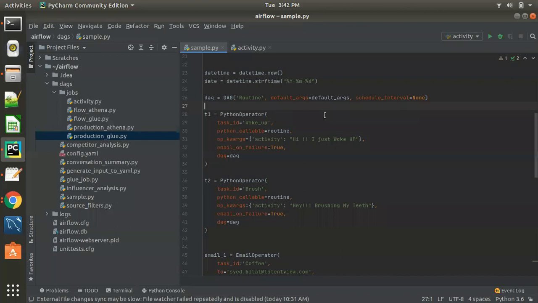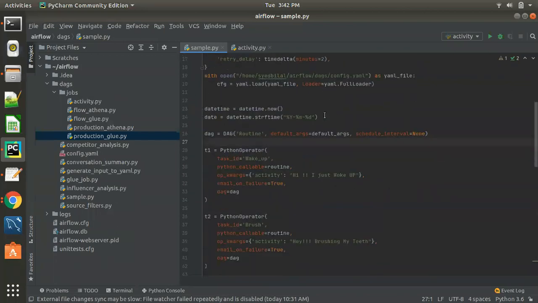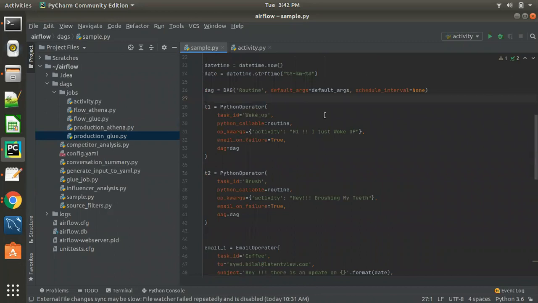So definitely, we may have a similar problem in our project where we have to define the workload. We would have manually run the Glue jobs or manually run the Databricks code. Even if you take ADF, we can define a workflow. If we have Databricks code or Azure functions in an ADF pipeline, we have specific API documentation for each and every service in Azure. So if we have a Python function which can call Databricks code or Azure functions, then these functions can be called in a task.